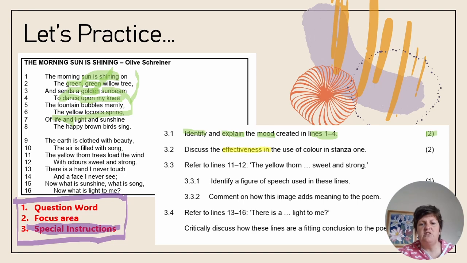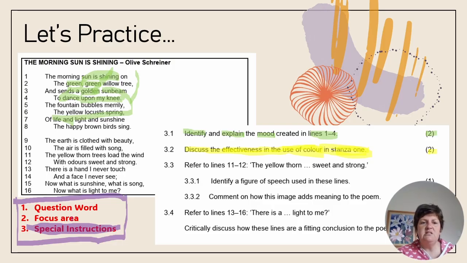Discuss the effectiveness of the use of color in stanza 1. Discuss means that we have to give factual detail, obviously in poetry always with reference to the poem. Focus area, the use of color, and I made a little yes motion for myself when I saw this poem, because this is straight level 1 and 2 reorganizing information that I've studied. And then the special instruction is that they want 2 marks to come from stanza 1.